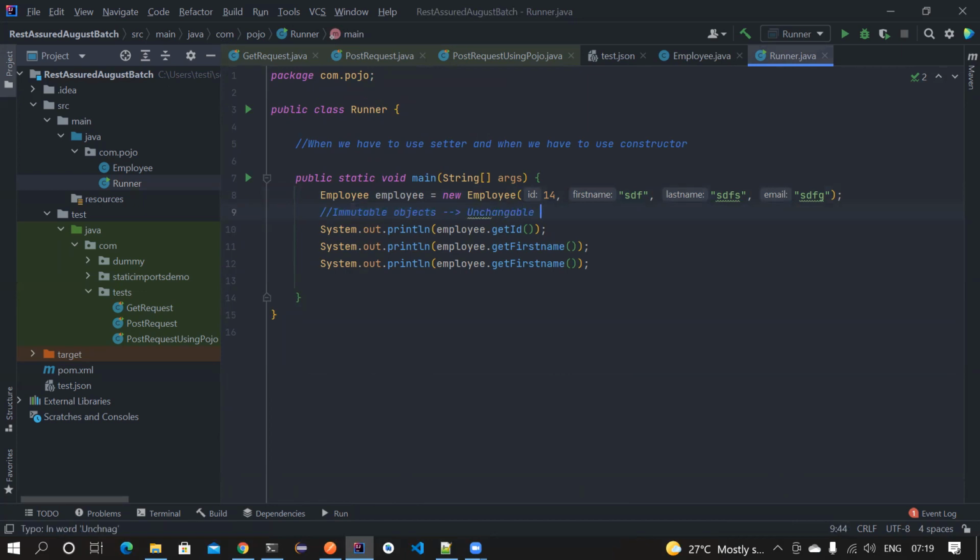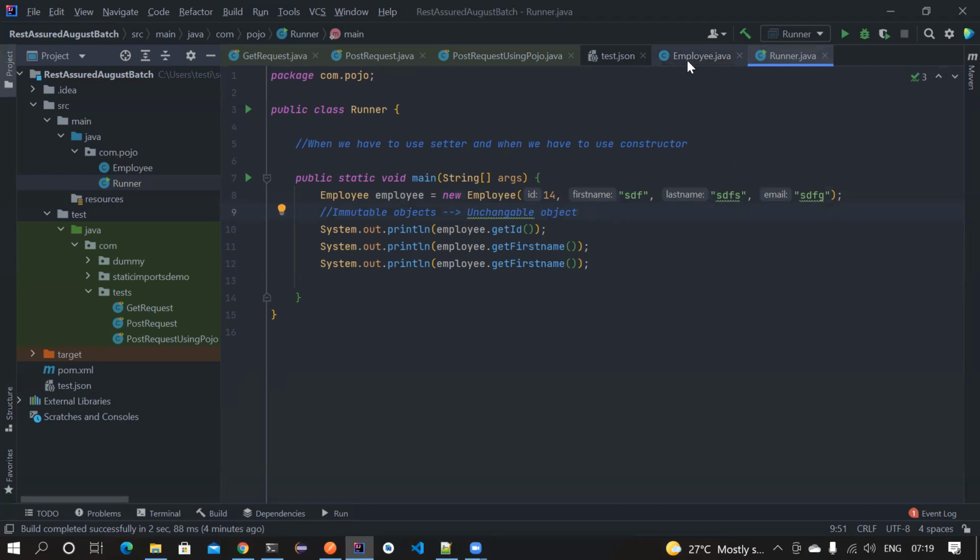Suppose you are creating an employee database. You don't want people to come and keep changing the values using the setter method. If we expose setter methods, people use employee dot set first name, they change the names. They do that all the time. So you don't want that to happen. You want to create an immutable object, and that's when you use a constructor instead of using a setter method. So that's another way.